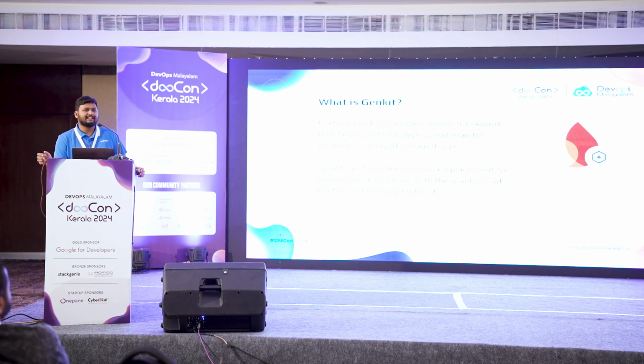Okay, now think about this. If you're building LLM-based apps, large language model-based apps, and maybe today you want to try out Gemini API, and for some reason you also want to test how, let's say, OpenAI's APIs work with this, or maybe you want to put in something else, maybe your own self-hosted model. I think SLMs are getting really popular today, right? So if you have all these models you want to try out with the same application, with the same infrastructure, with everything remaining the same, how do you do that? That is where a project like Genkit comes in.